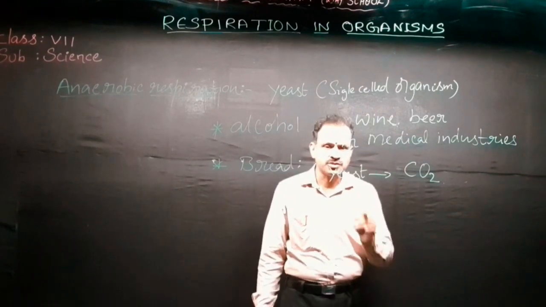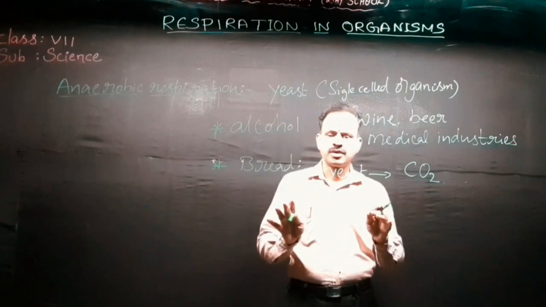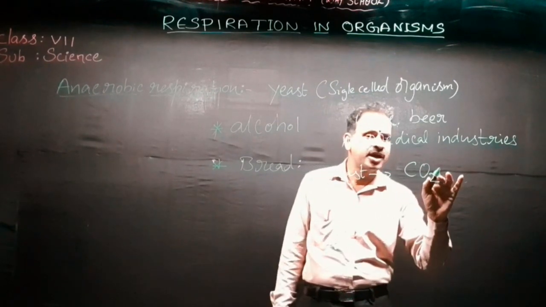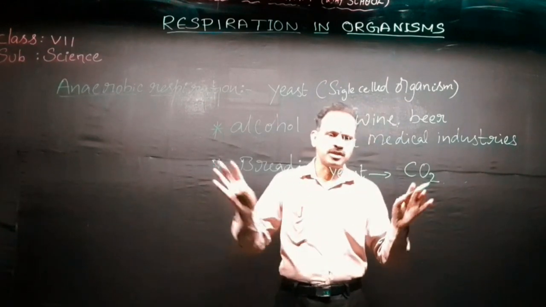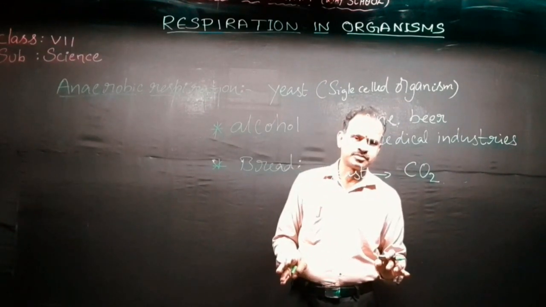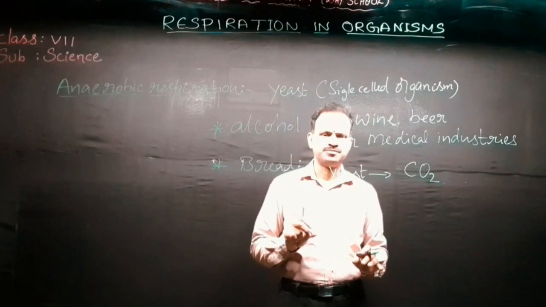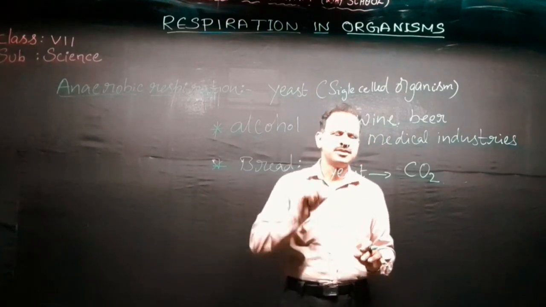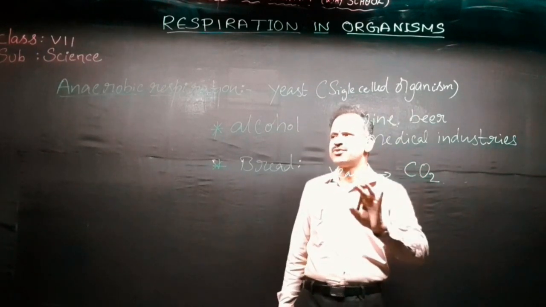When we bake the bread, the carbon dioxide escapes and the air gaps are left. That's why bread looks spongy. These are the main uses of anaerobic respiration.